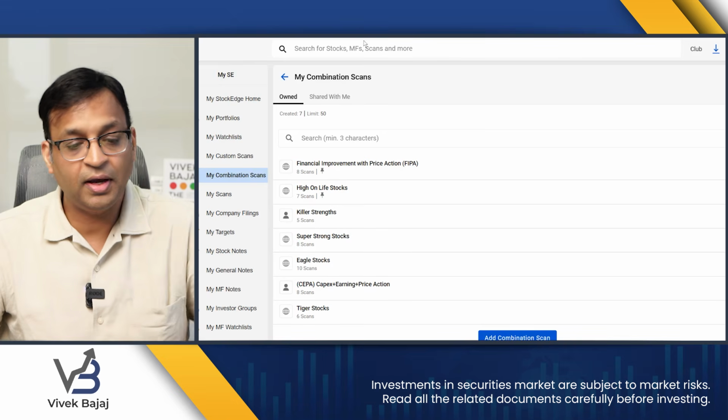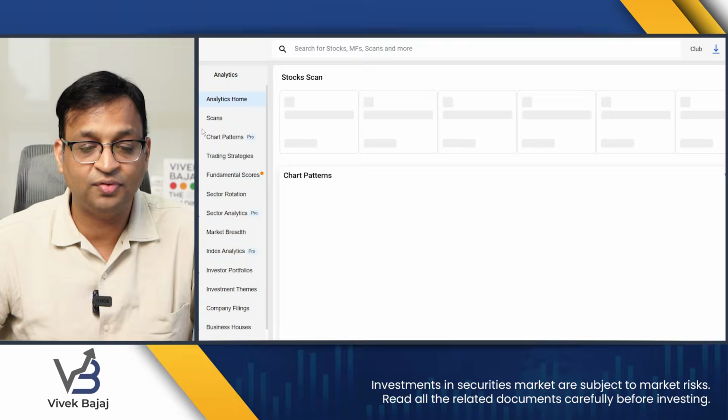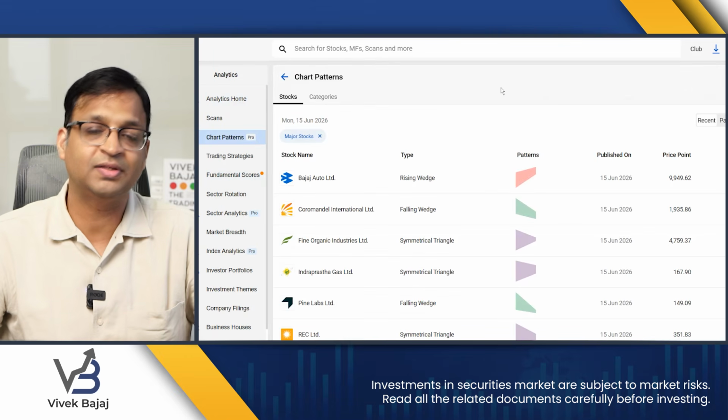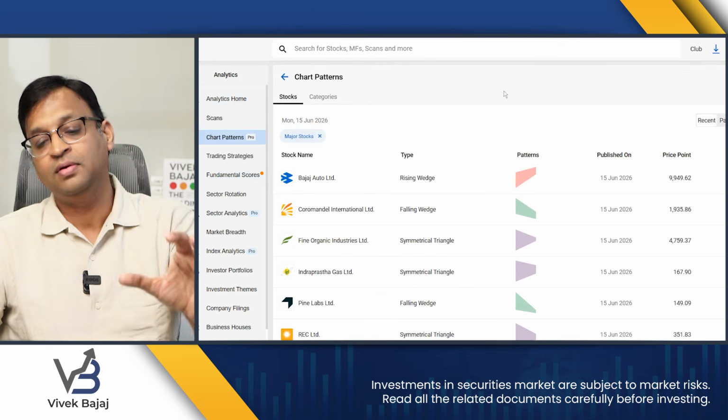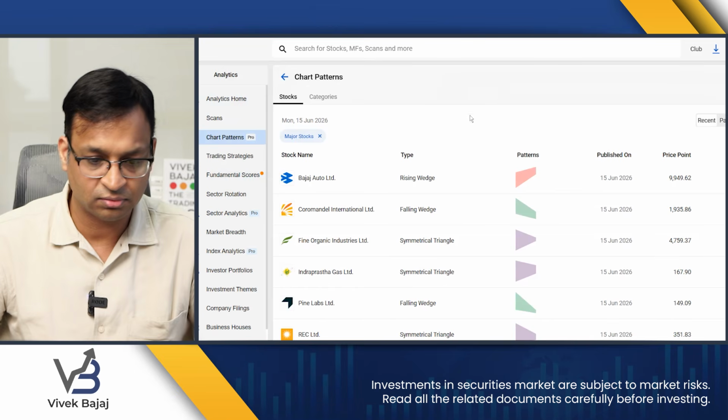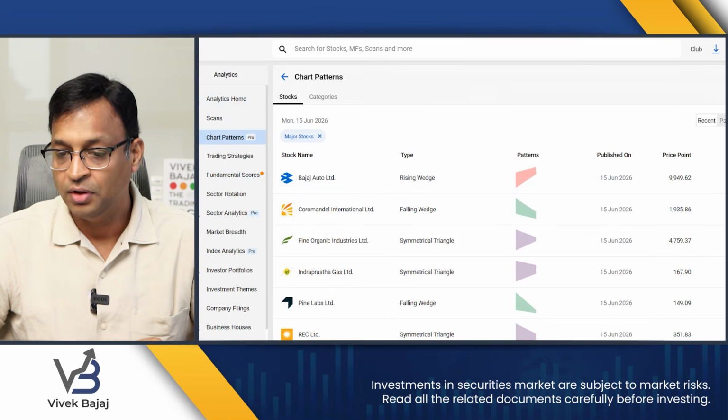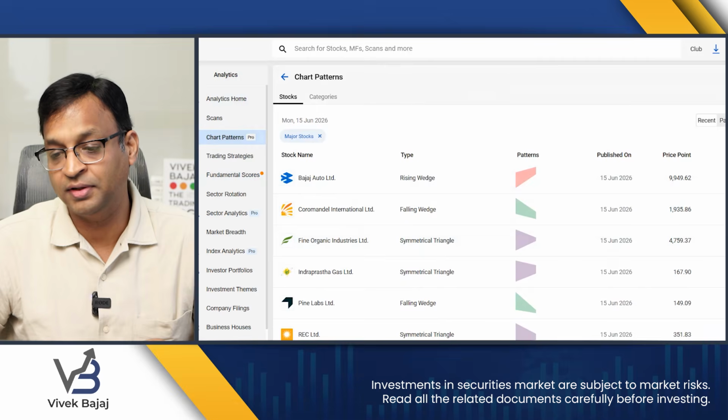What is also available in Pro is a unique feature called chart pattern, where we have used AI ML to find chart patterns in stocks. Now this is very interesting. You see, there are different kinds of chart patterns in market.